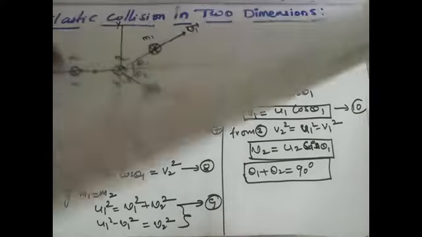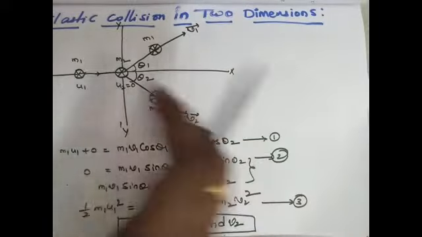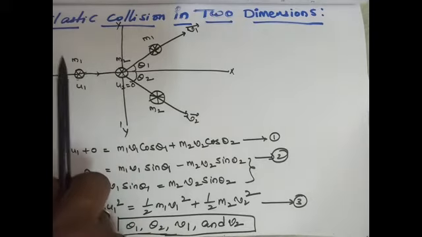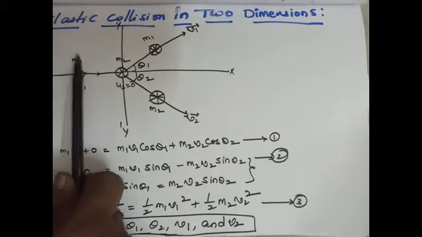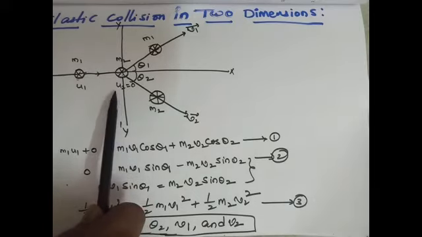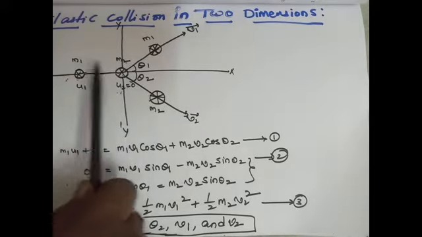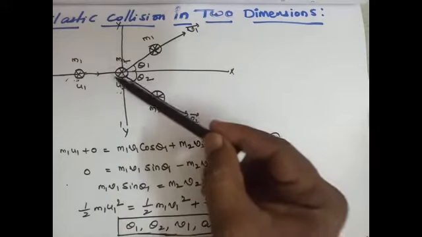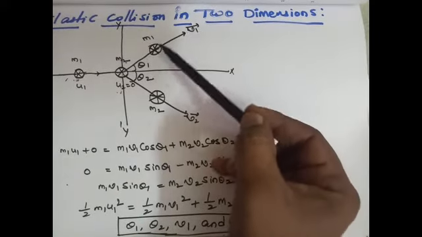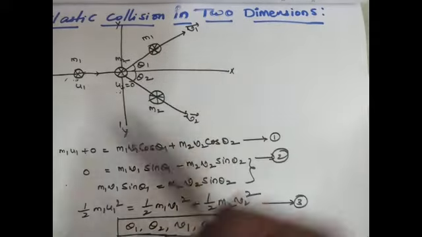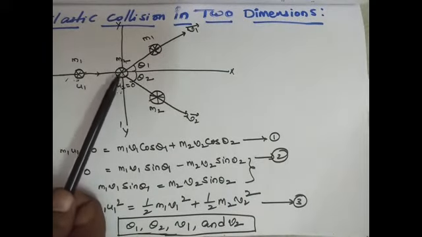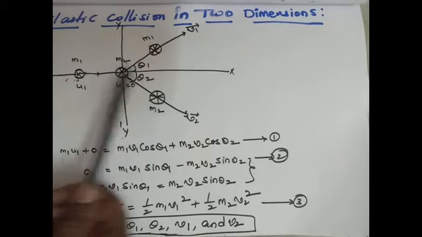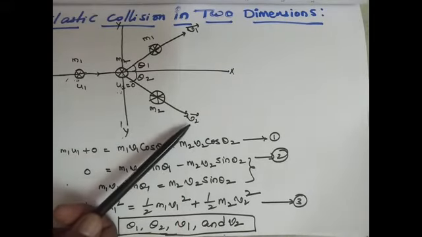See what we have done. Initially we are taking two objects moving along the x direction. One has velocity u1 and mass m1, and the second one is at rest, that means u2 equals 0, and its mass is m2. When the collision takes place, one object moves in the xy plane with velocity v1 bar, making an angle theta 1 with the x-axis. The second body moves in the xy dash plane, making some angle theta 2 with the x-axis, with velocity vector v2 bar.